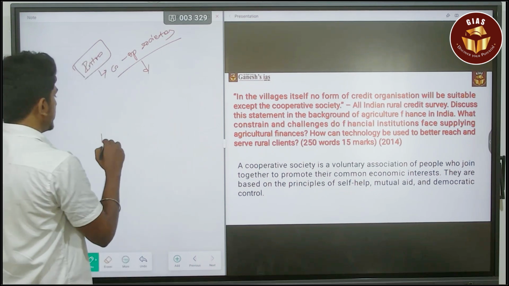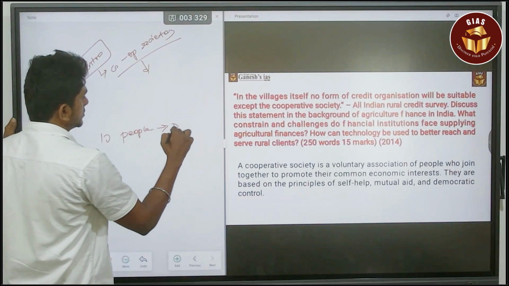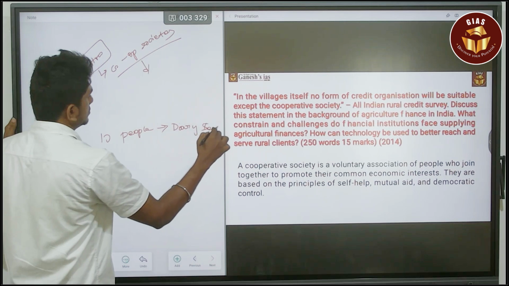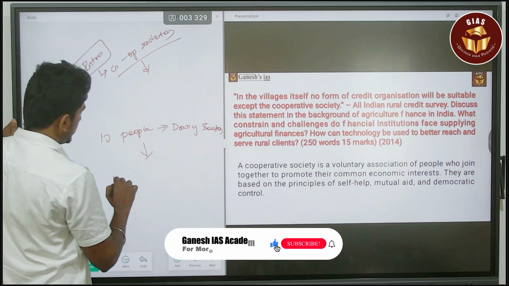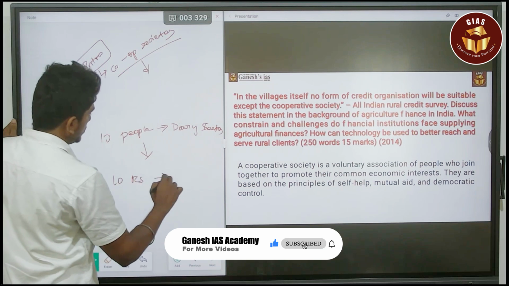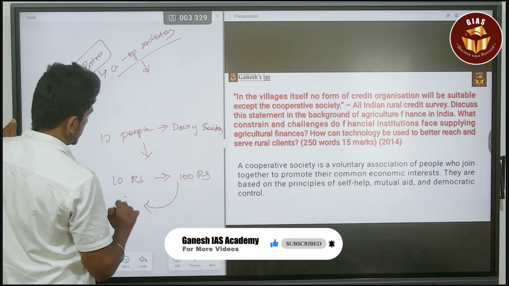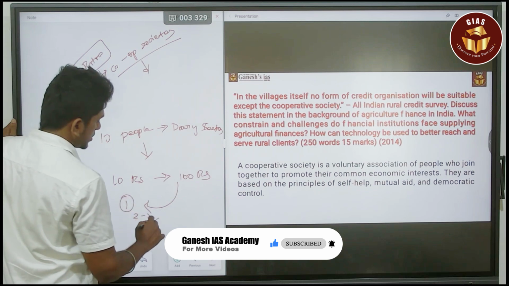For example, there are 10 people related to the dairy sector in a village. Everyone is contributing 10 rupees, so it is 100 rupees. They will lend to any one of the persons at an interest rate of around 2 to 3%.